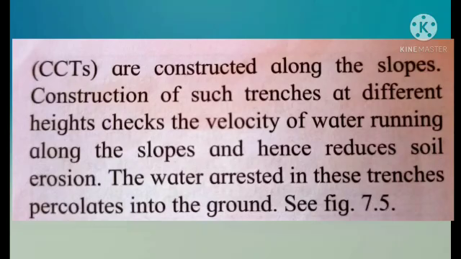So children, as you all can see in figure 7.5, CCT, that is continuous contour trenches. Those trenches are built or constructed along the slopes so that the velocity, that is the speed, of the running water can be controlled. Also, the water gets arrested in these trenches, which also seeps down into the ground.